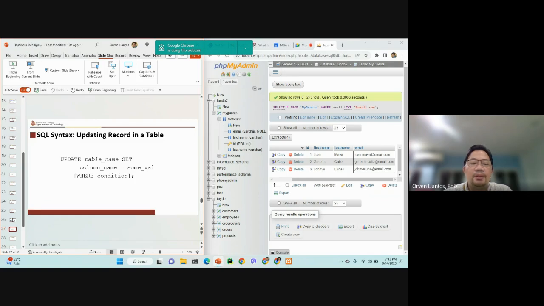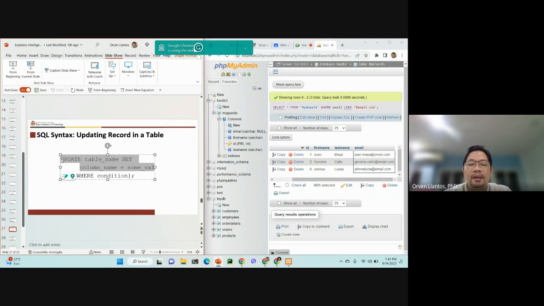And then we can also update records by using the UPDATE statement. You just say UPDATE table name SET column name to some value. If you issue only this statement, you are going to affect all the records in the table, and sometimes this is not what you want.